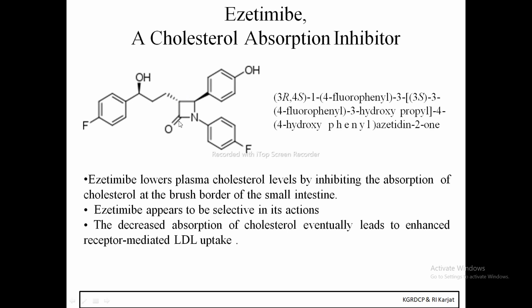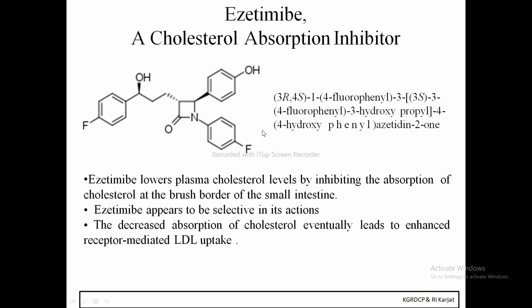So we will name the structure. The numbering of the ring starts from this nitrogen. So 1-(4-fluorophenyl), then 3-[3-(4-fluorophenyl)-3-hydroxypropyl], then 4-(4-hydroxyphenyl)azetidin-2-one.